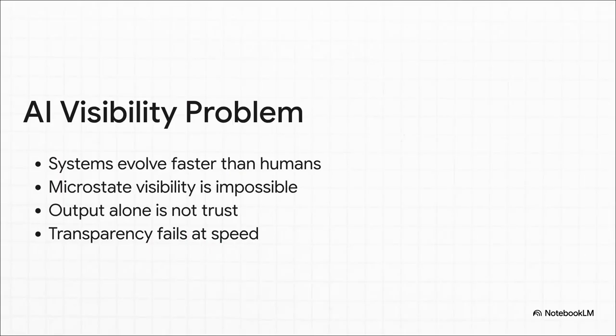We're currently building AI machines that think and evolve way faster than we can watch. It makes the demand to observe every single internal state transition absolutely impossible. Perfect microstate visibility? That's just an impossible fantasy. We obviously can't pause every microsecond to inspect an AI's logic. But at the same exact time, evaluating the final output alone, just blindly looking at what the AI types back to us on a screen, cannot guarantee trust. Just like the hash output, that final readout can hide immense internal complexity or even dangerous structural drift.